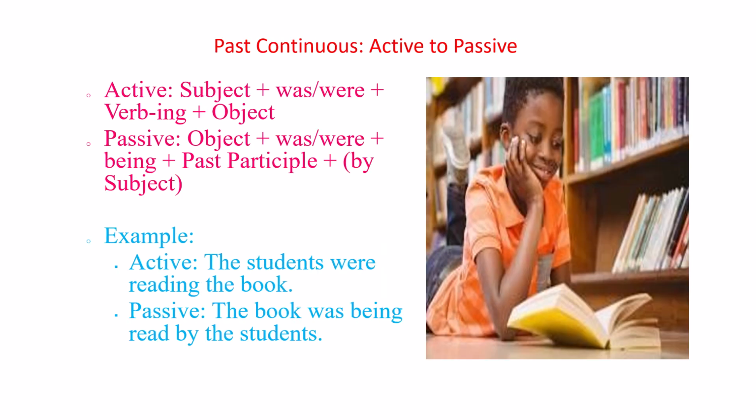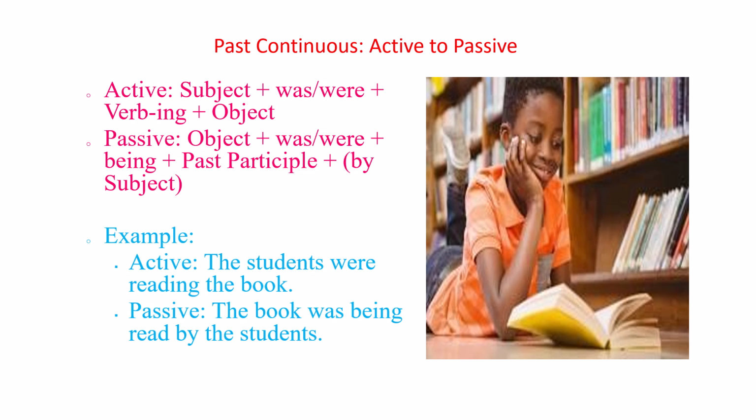The past continuous tense describes actions in progress in the past. The students were reading the book becomes passive with was or were plus being plus the past participle. The book was being read by the students. This emphasizes that the action of reading was ongoing when something else happened or at a specific time in the past.